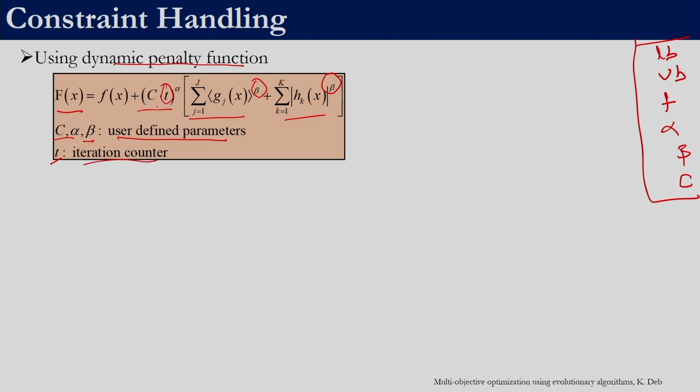Over here if we see, this term t appears over here. So in this case what is happening is this penalty value is changing, this is no longer a constant, it is changing as the iteration progresses. The usual value of beta that is suggested is 2. Additional details about this dynamic penalty function can be looked into this book, which again refers to an article. So this is the dynamic penalty function.